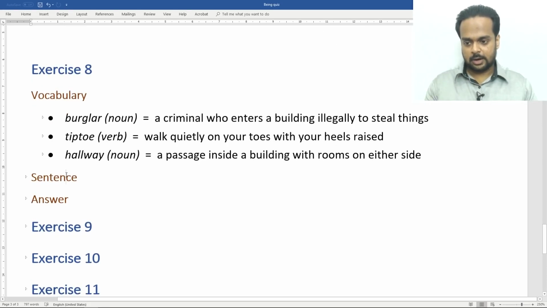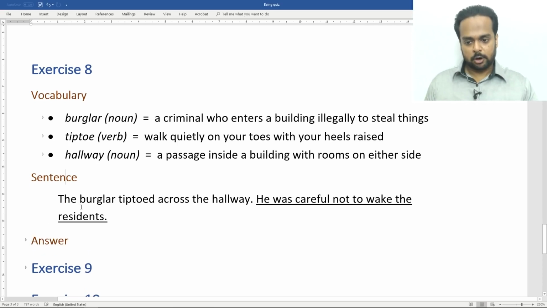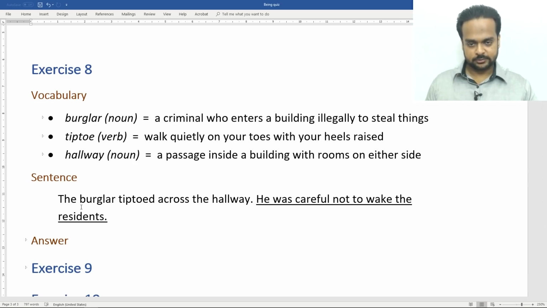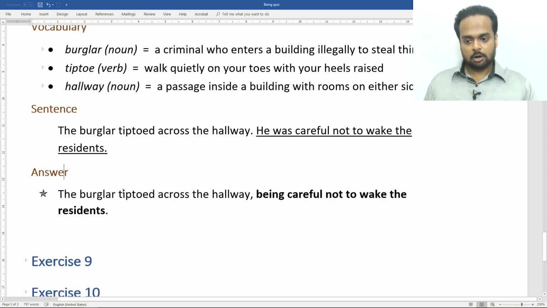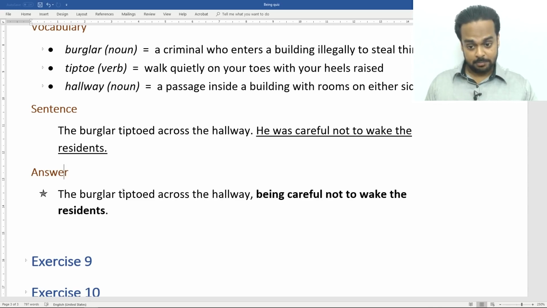All right, here's our sentence. The burglar tiptoed across the hallway. He was careful not to wake the residents. How can we rewrite it? All right, here's the answer. The burglar tiptoed across the hallway, being careful not to wake the residents. So being helps us to nicely combine the two sentences here.